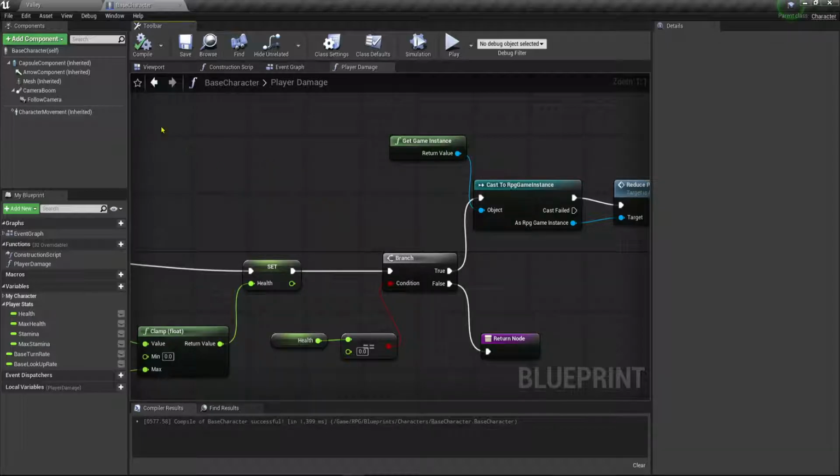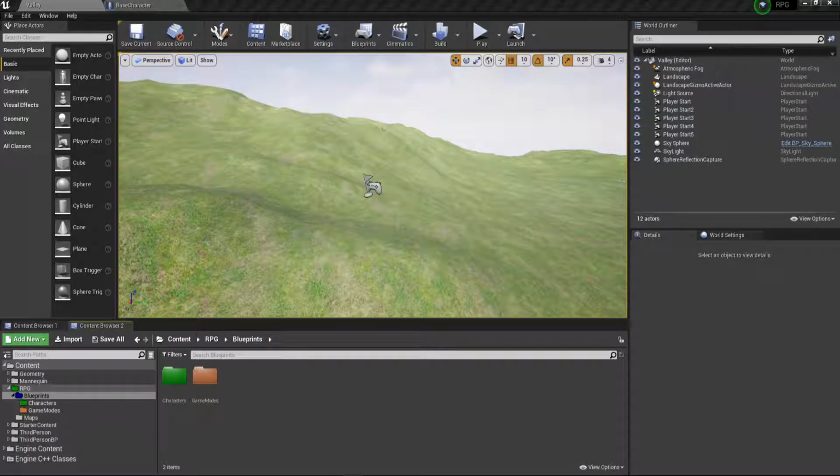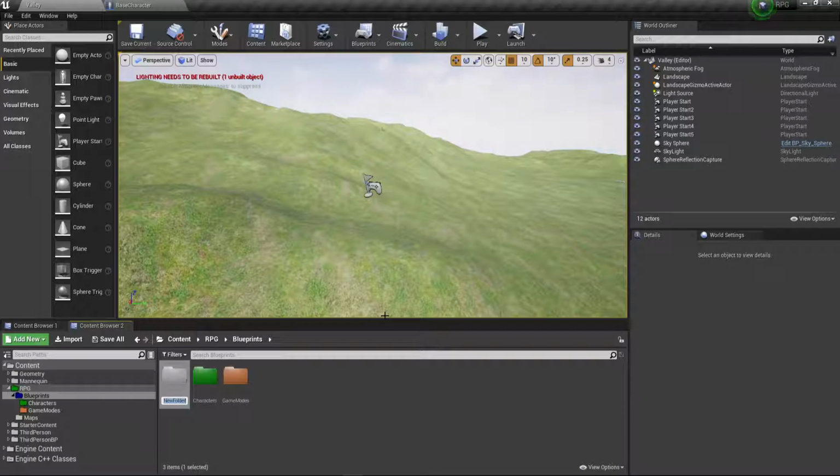Okay, now we're going to set up our player HUD. We're going to start setting that up. So if you go back in here, we'll go to blueprints, and what we want now is a new folder. We're going to create our user interfaces. So as we create some HUDs, we'll place them all in one folder by themselves. So we're going to right click, create a new folder, and we'll just call this user interface.